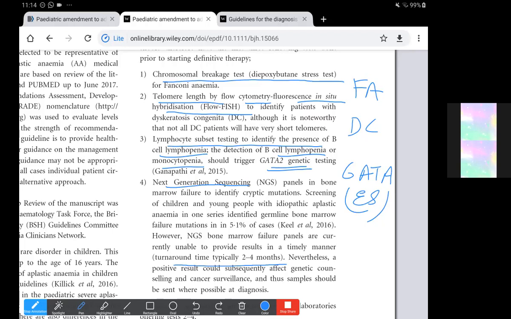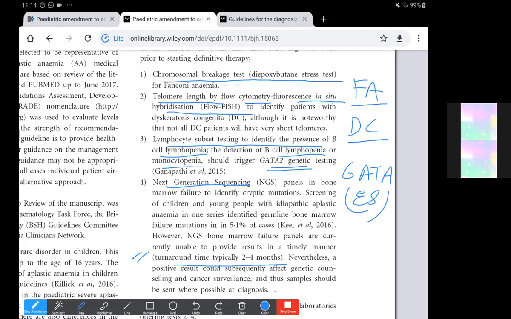The samples should be sent where possible at diagnosis. So, whenever there is aplastic anemia in a young patient, usually less than 30 years of age, and they mentioned that even if less than 50 years of age, all come under a Fanconi anemia workup and for inherited bone marrow failure syndromes. So most likely we'll consider a DEB test or telomere length by